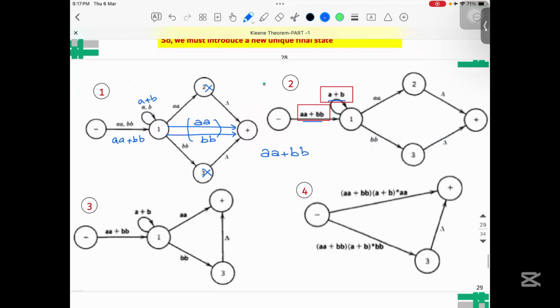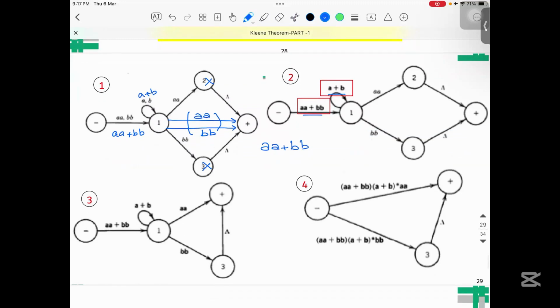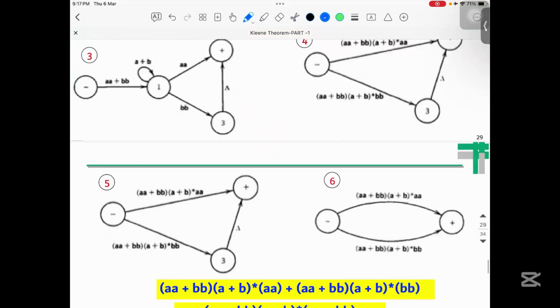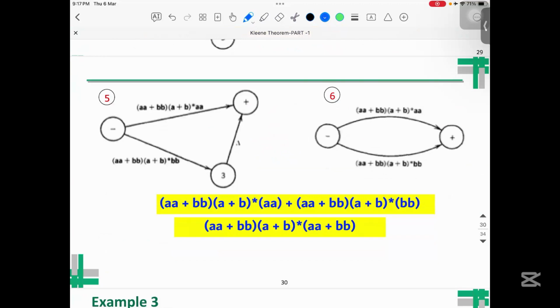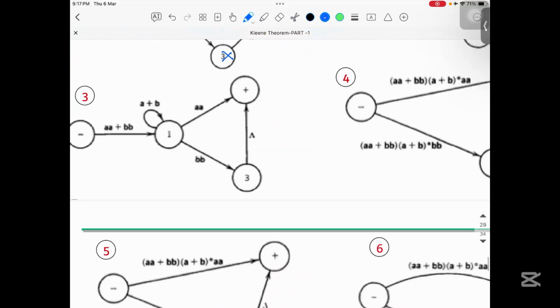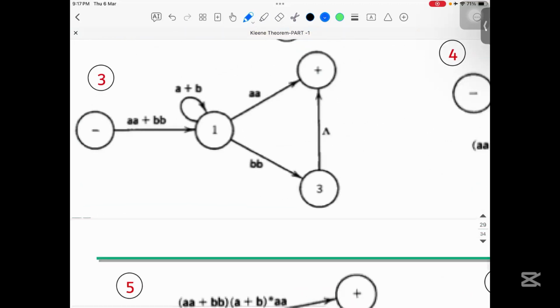So ultimately, at the end, you are left with this. Let's assume I will call this 0, this one 1. I remove 2, so now I need to also remove 3.